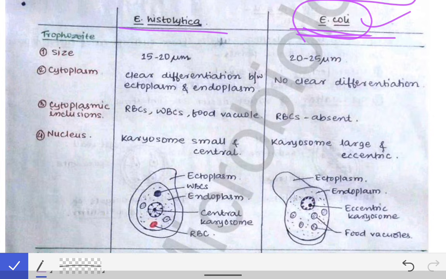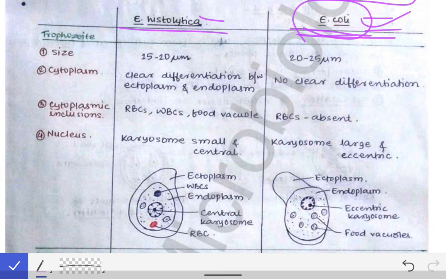Okay, and then here we have the Entamoeba histolytica. This is a commensal, but this is infective. This causes the dysentery. So these basic things should be very clear in your mind. Now coming to the difference, because this difference is very important and very commonly asked in the university as well as in the viva exams.